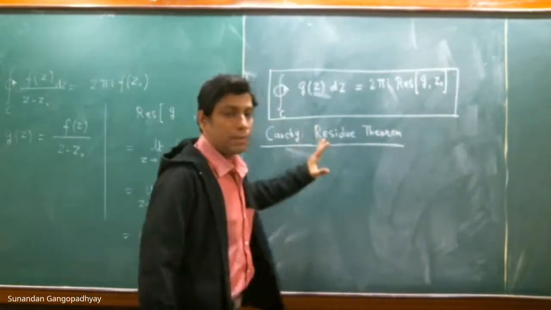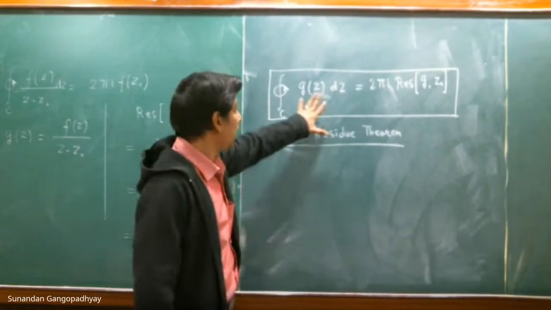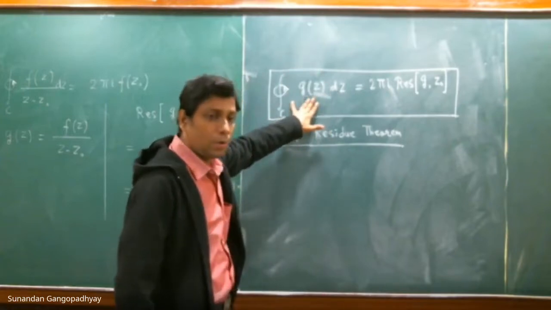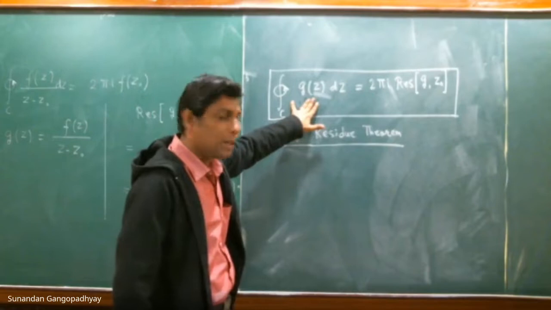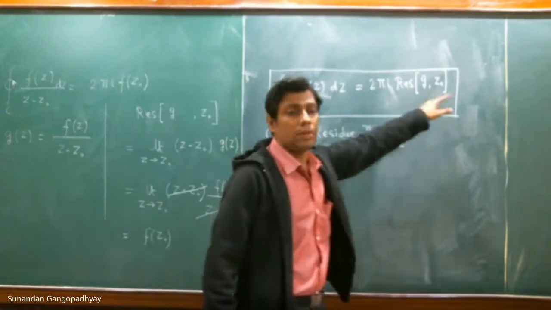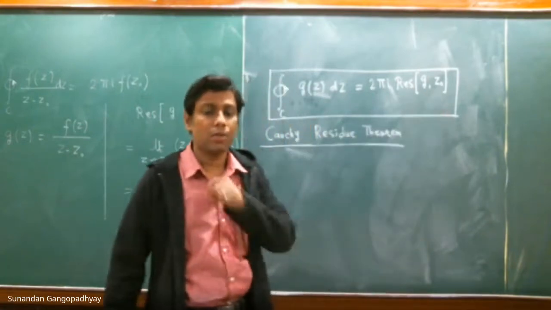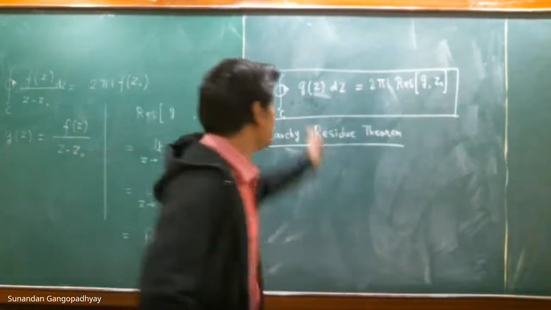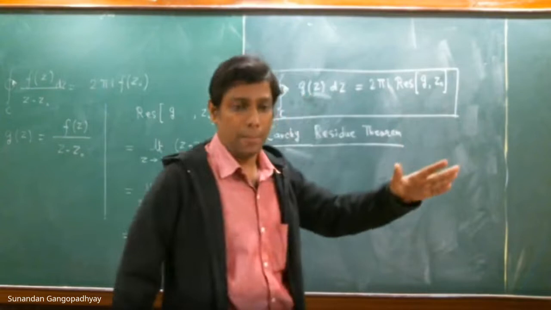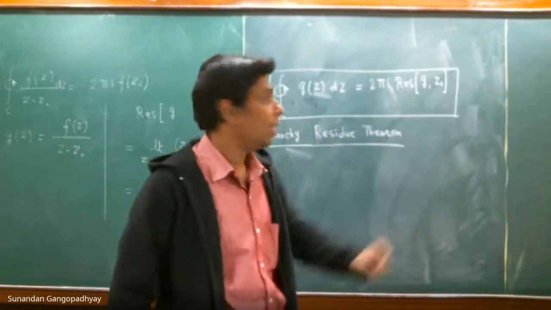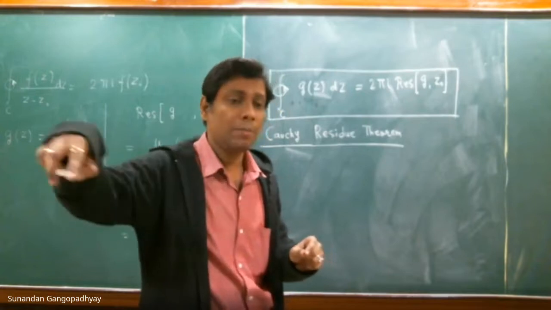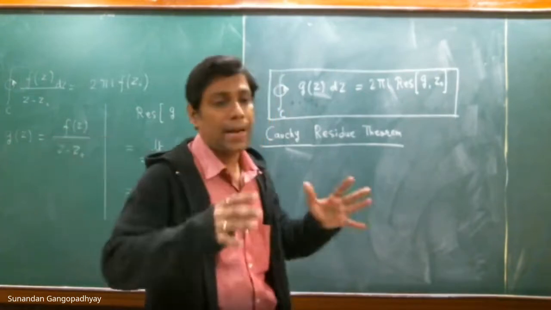So what is the technique? You locate or find the poles or the singularities of this function and calculate the residues at those singularities, and then add all the contributions. This function may have several singularities, may have several poles. Calculate the residues at all the simple poles, and then just add them up.